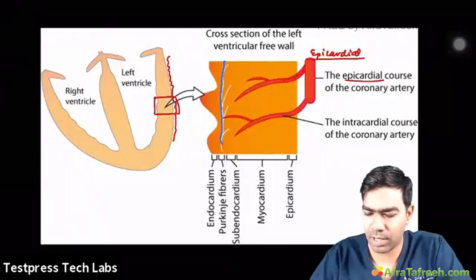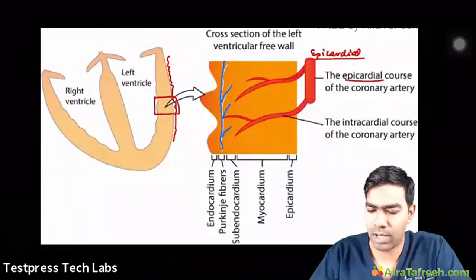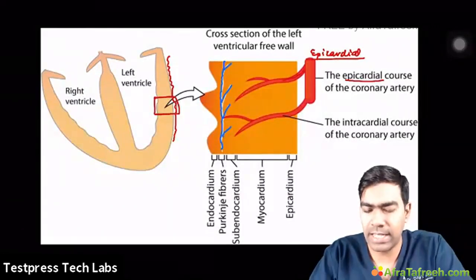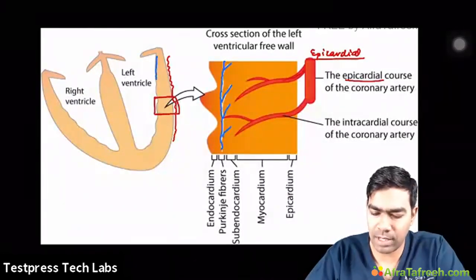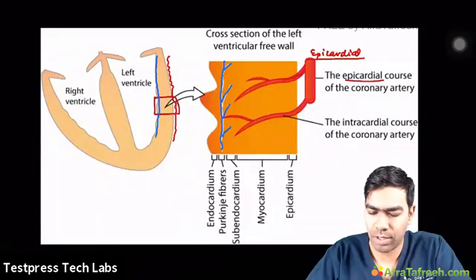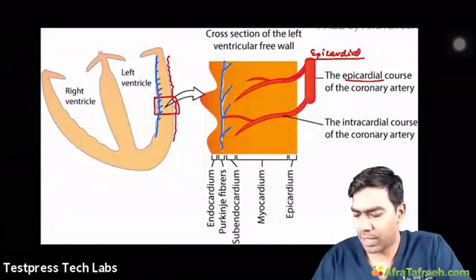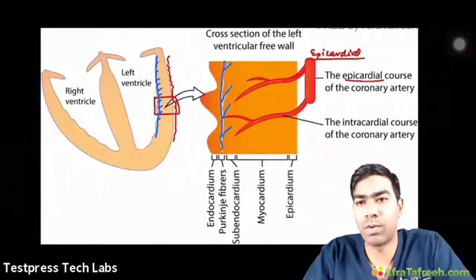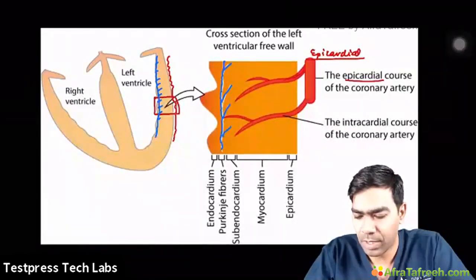So what I'm marking in blue right now are the conduction fibers. And these conduction fibers are basically located in the subendocardial portion. That's really, really important to understand as well. So that has a lot of implications when you're wanting to learn about the electrocardiogram in some time.